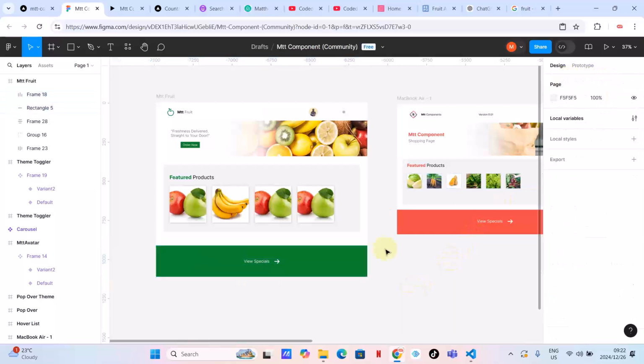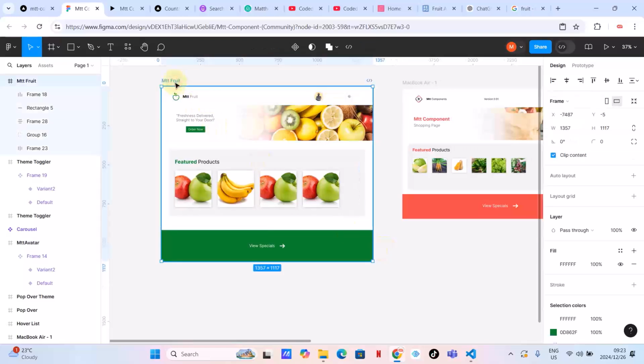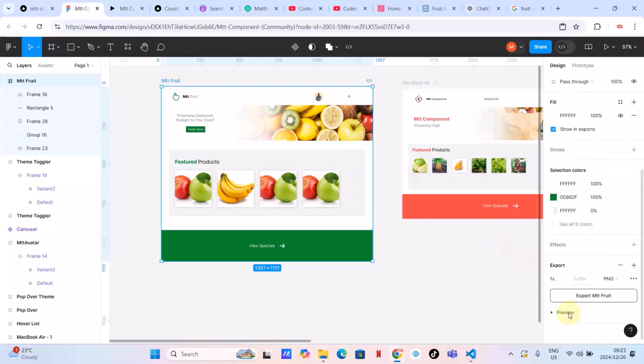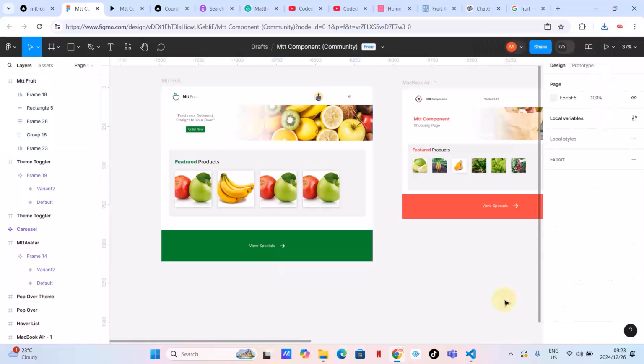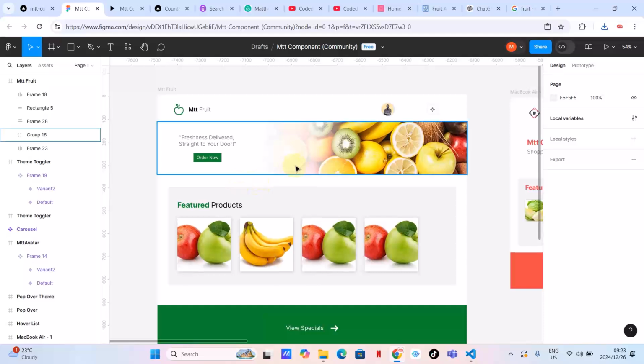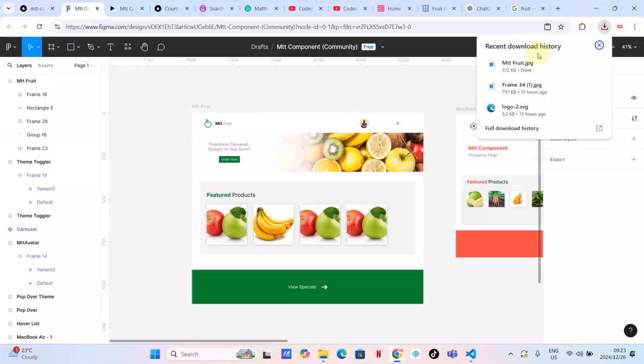Guys, I think I'm done with the UI. This is perfect. And then what I want to do, I'm just going to export this as an image so that I can use it. Where is JPG? Okay, so that means we need to create this page using Mtt Components. And that is it. Let's open it here and check.